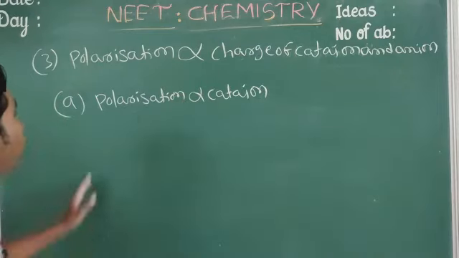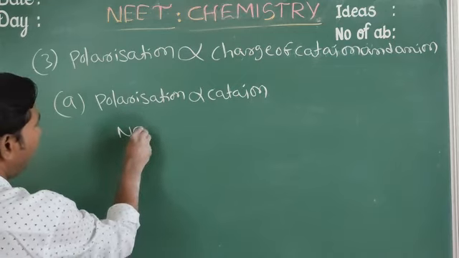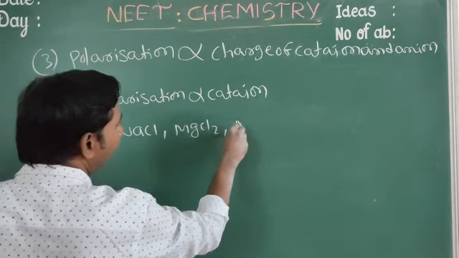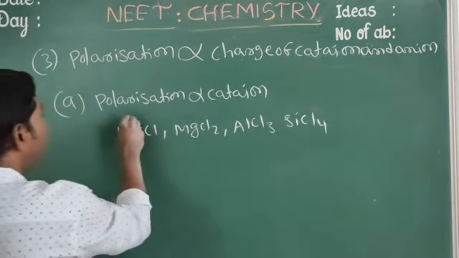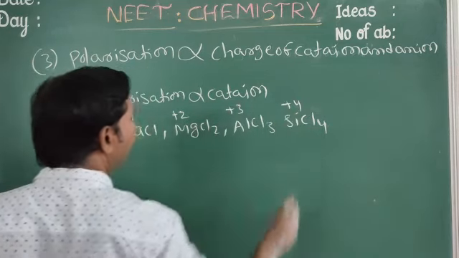For example, NaCl, MgCl2, AlCl3, SiCl4. Here +1, here +2, here +3, here +4.